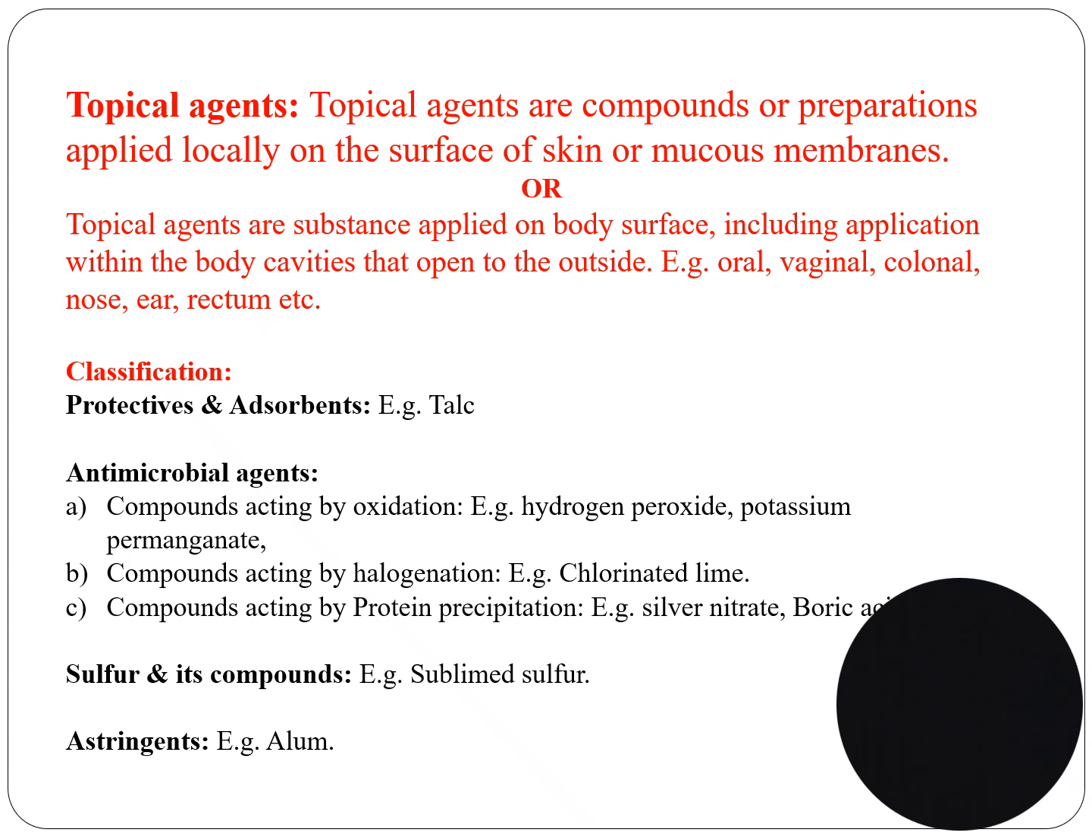First are protectives and adsorbents that are applied over the surface of the body, on the skin surface, that is talc. Antimicrobial agents, compounds acting by oxidation. So these compounds act by oxidation, example hydrogen peroxide and potassium permanganate. Compounds acting by halogenation, example chlorinated lime. Compounds acting by protein precipitation, example silver nitrate, boric acid. Sulfur and its compounds, example sublimed sulfur. Astringent, example alum.